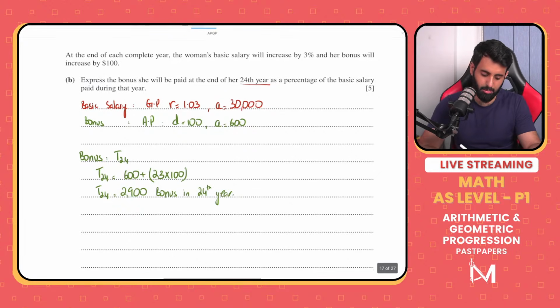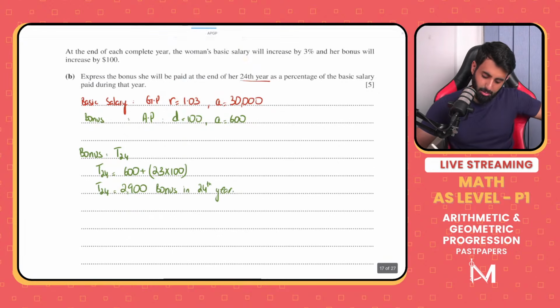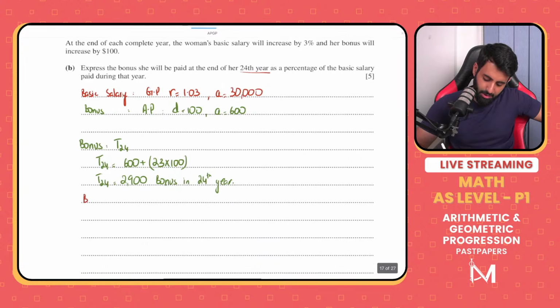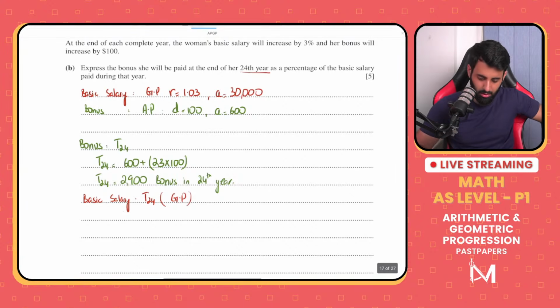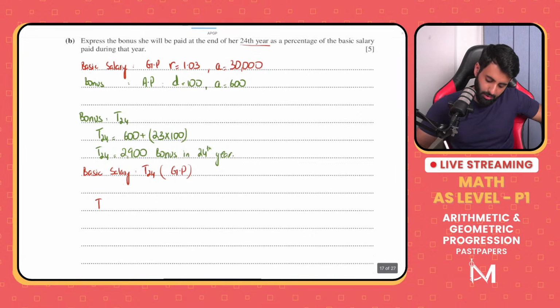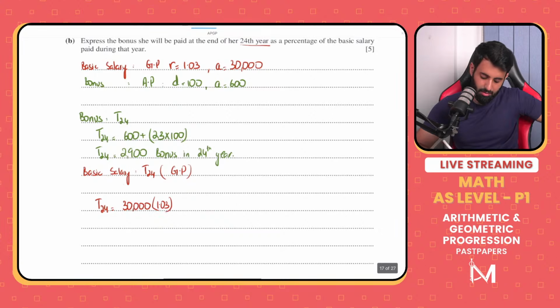So far so good, I hope. Then let's talk about the basic salary. We need to express the bonus as a percentage of the basic salary. That means now we have to do the exact same thing for the basic salary. We need to find out the 24th term. But do keep in mind that the basic salary is a geometric progression. So the 24th term can be found by taking the first term, 30,000, into r, which means 1.03, to the power of n minus 1, which means 24 minus 1, or simply 23.